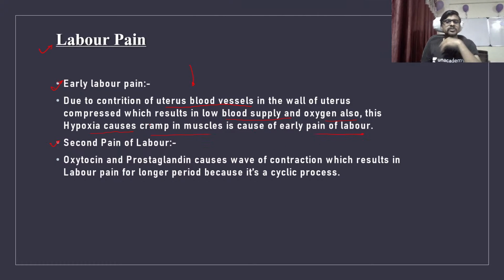Okay, so the first early labor pain is nothing but the cramp in the muscles of the uterus. So why is there a cramp? Because of the first contraction due to the prostaglandin, which causes the contraction of the blood vessel, or you can say the blocking of a blood vessel.